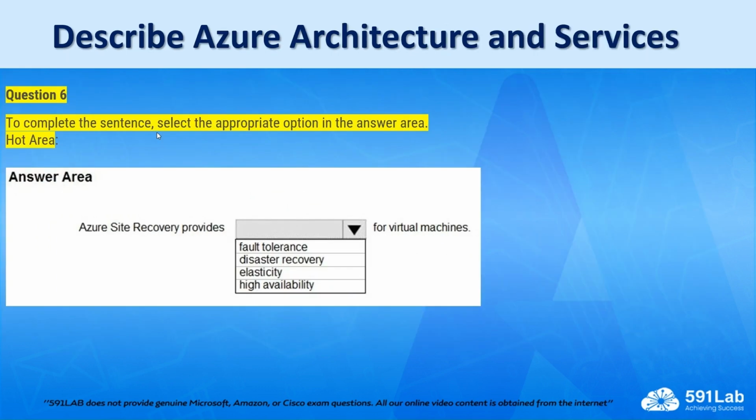The sixth question, and this is the last question. Complete the sentence, select the appropriate option in the answer area. Azure Site Recovery provides dash for virtual machines. A. Fault tolerance? B. Disaster recovery? C. Elasticity? D. High availability? So, to answer this question, let's go to our whiteboard and I'll explain.